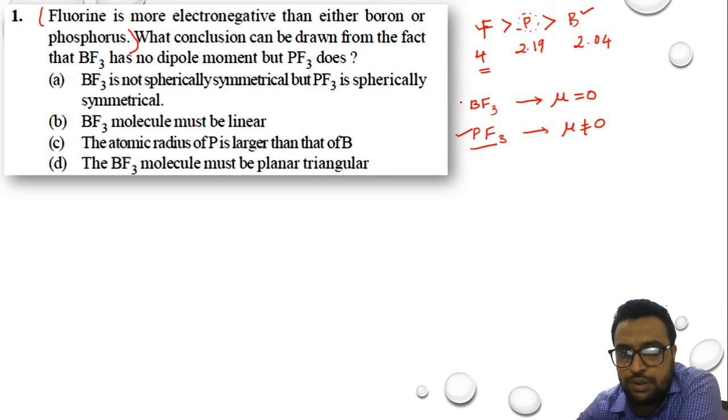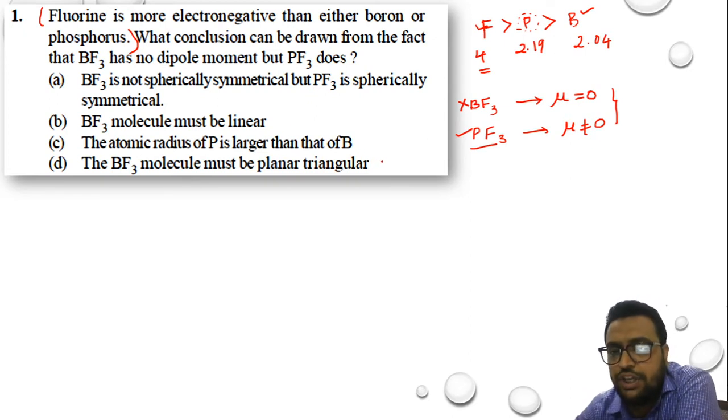PF3 has a dipole moment, but in BF3 we don't have a dipole moment. So we need to give a reason for it. Here they have mentioned 4 reasons in the form of 4 options: A, B, C and D. We need to pick the option which is correct. Okay, let me tell you.